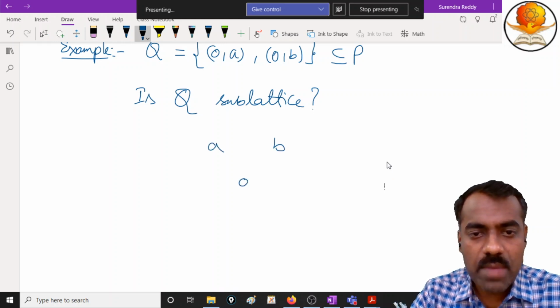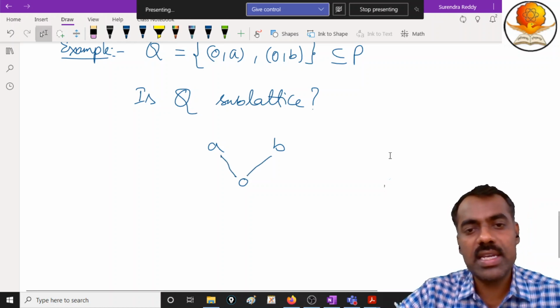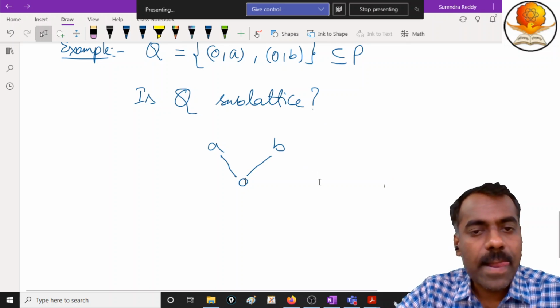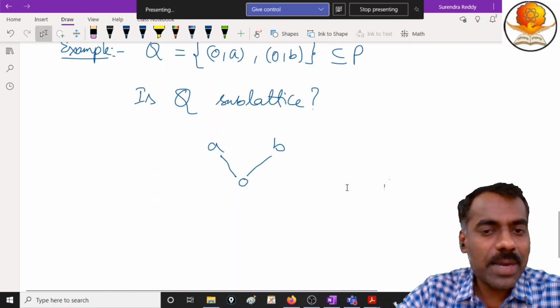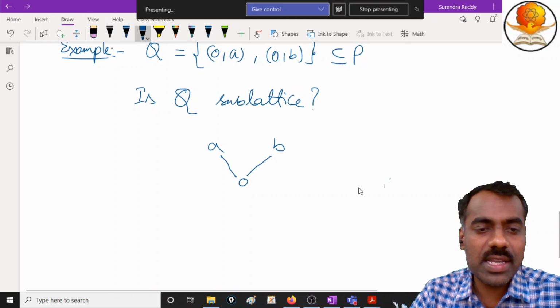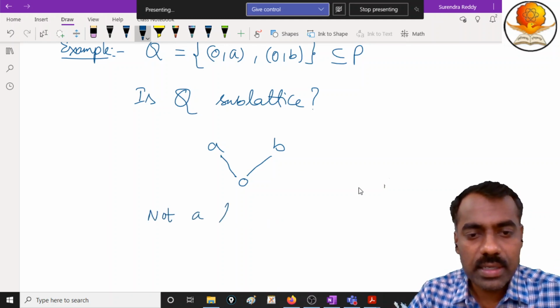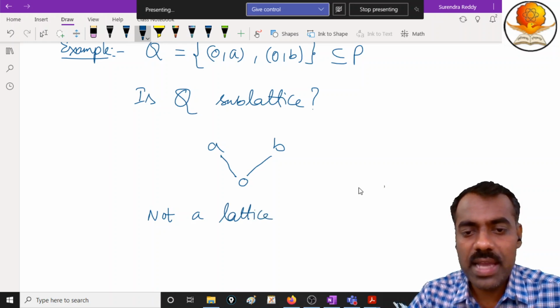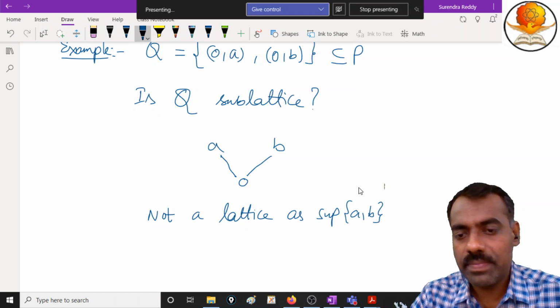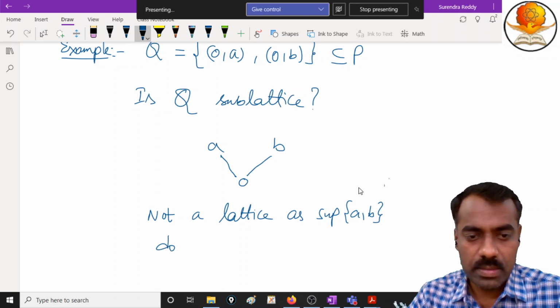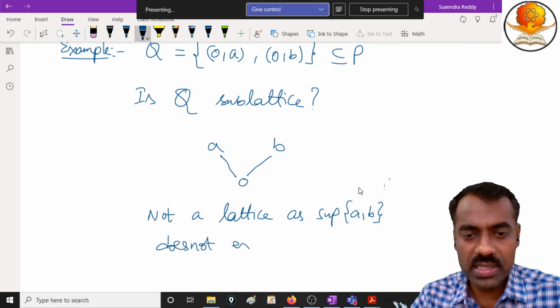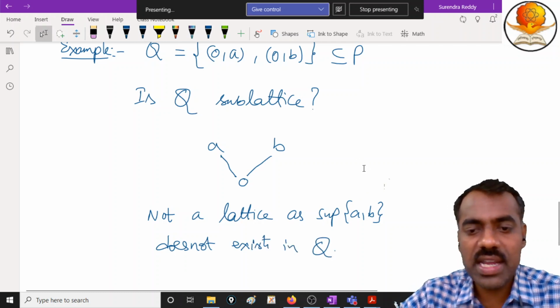So you have A, B, 0 here, right? And you have this relation. This is your poset, right? We have denoted here, right? Now infimum exists, but supremum does not exist. So this is not a lattice, or you can call it sublattice, as the supremum of this A comma B does not exist in Q, right? Therefore it is not a lattice.